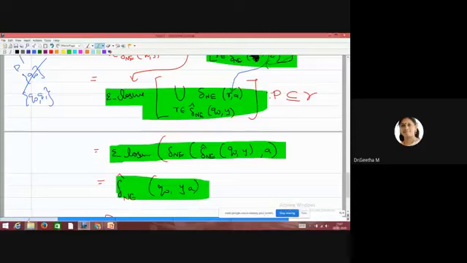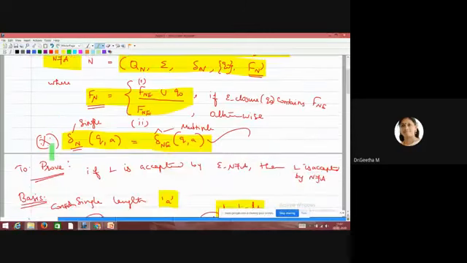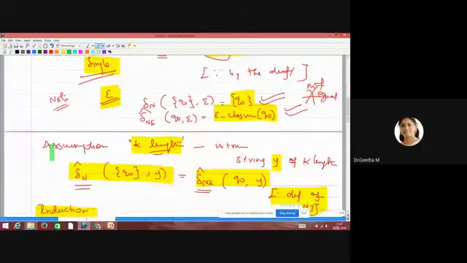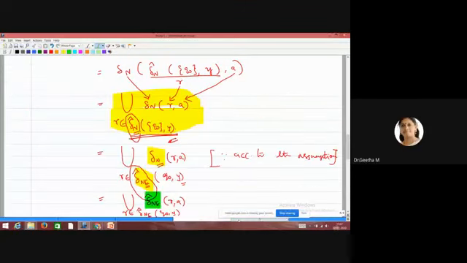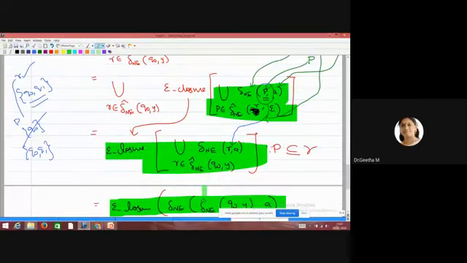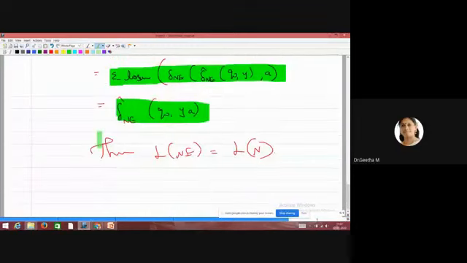But we have started here. We have started with delta N cap of Q0 comma w, but we have ended with delta NE. So thus L of NE is equal to L of N. Likewise, you want to prove your theorem.